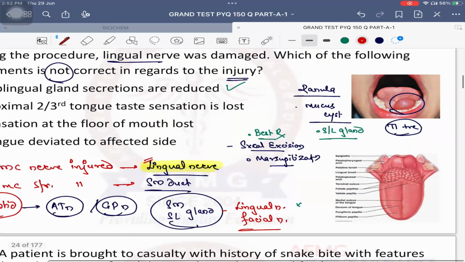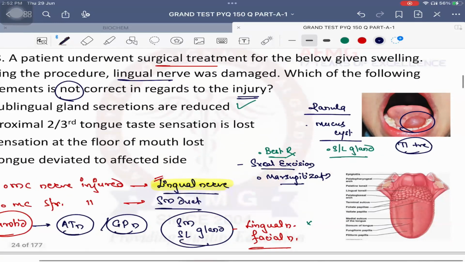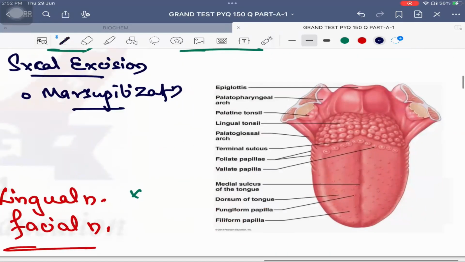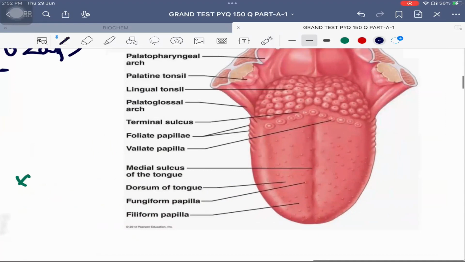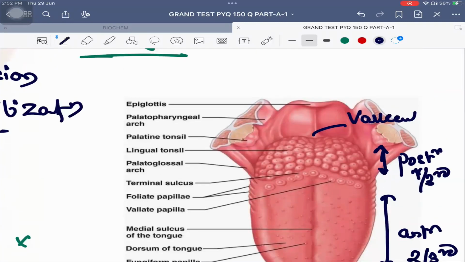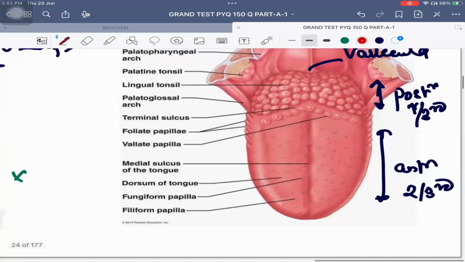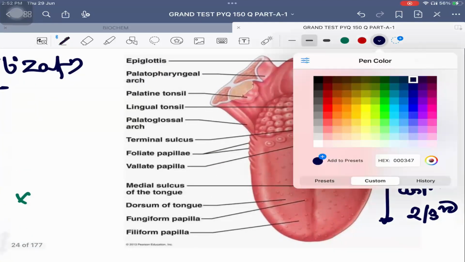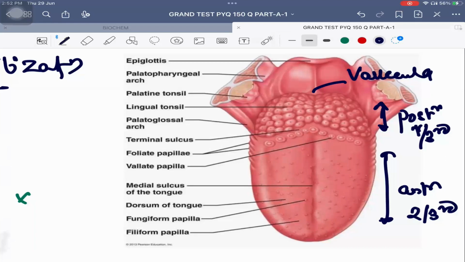Option B says proximal 2/3 of the tongue taste sensation will be lost. So important is, is it correct or not? So usually, please remember, if I divide the tongue into three parts, the anterior 2/3 of the tongue, the posterior 1/3 of the tongue, and the posterior most part of the tongue. Usually they refer to it as the vallecula also. Okay? Now nerve supply is very important. Tongue is very important from anatomy. 5, 7, 9 and 10.